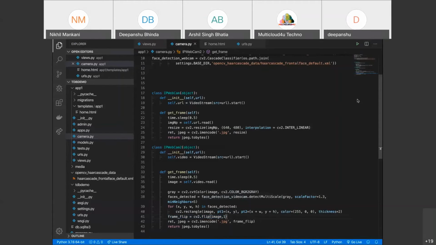So this is the whole process of how we can integrate Django with OpenCV. This is a very small project, but it is a basic building block. If you understand this whole architecture, you can also deploy TensorFlow and Caffe models in place of this Haar cascade file, right? So next.